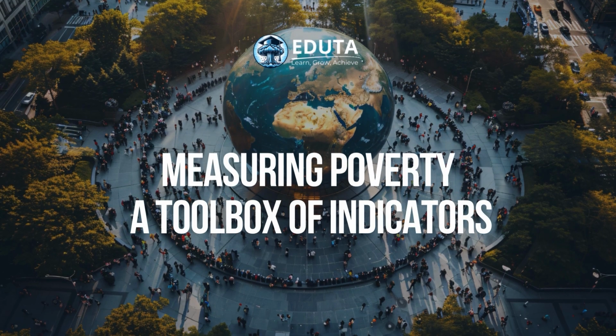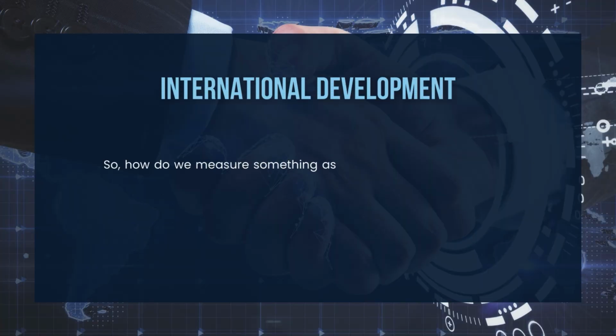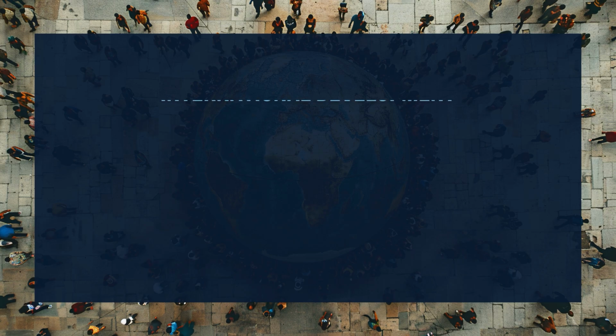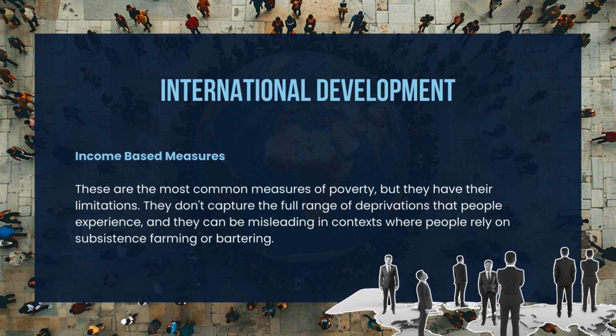Measuring poverty, a toolbox of indicators. So, how do we measure something as complex as poverty? There is no single magic number, but we have a toolbox of indicators that can help us paint a more complete picture. Income-based measures. These are the most common measures of poverty, but they have their limitations. They don't capture the full range of deprivations that people experience, and they can be misleading in contexts where people rely on subsistence farming or bartering.